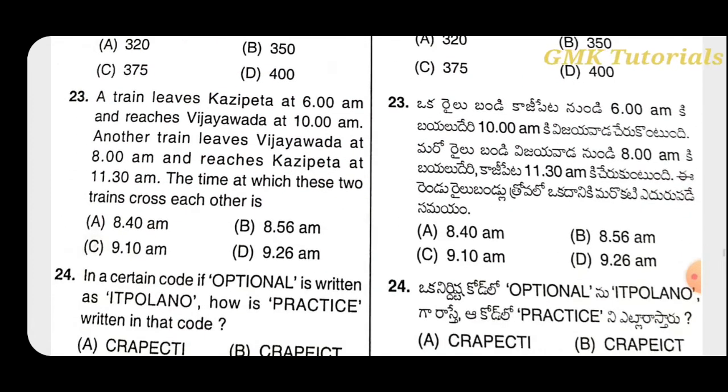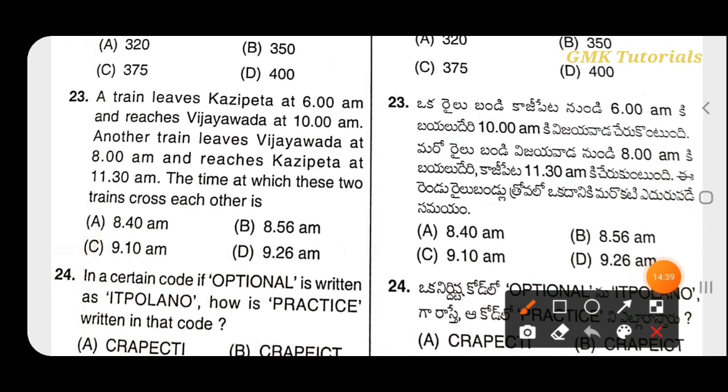Next question, a train leaves Kazipeta at 6 am and reaches Vijayawada at 10 am. Another train leaves Vijayawada at 8 am and reaches Kazipeta at 11:30 am. The time at which these two trains cross each other, the correct answer is 8:56 am.